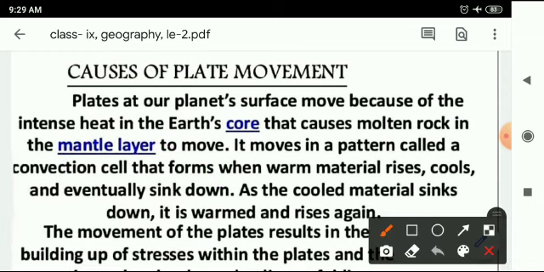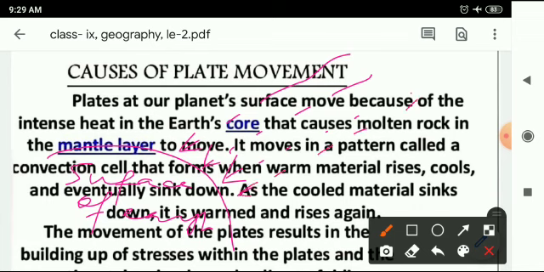Suppose that this is the surface of earth. Here we have insolation of sunlight, sun rays. The maximum amount of sun rays falling on the earth returns back to the space.